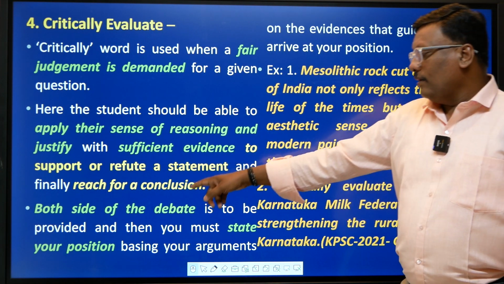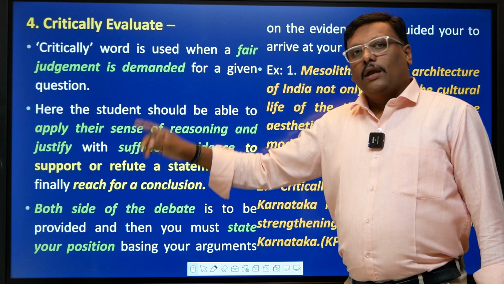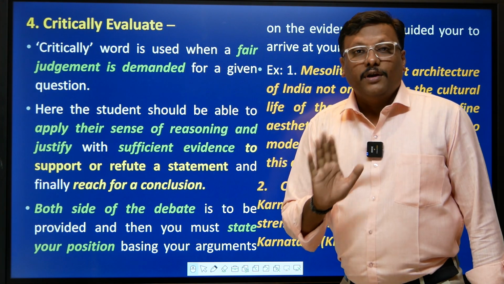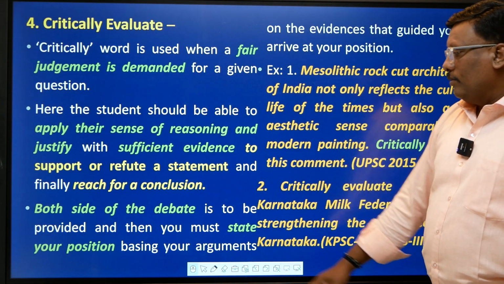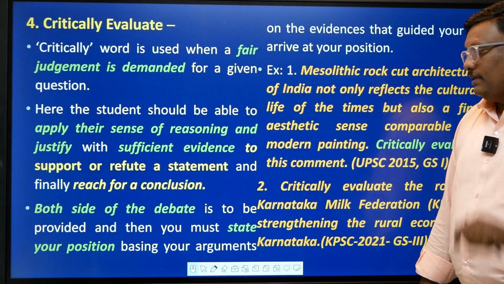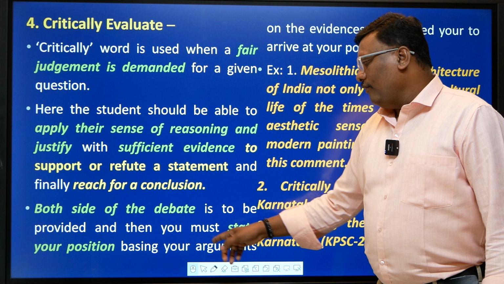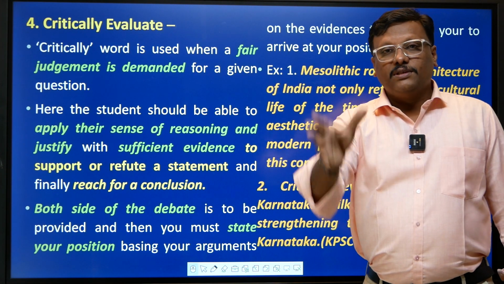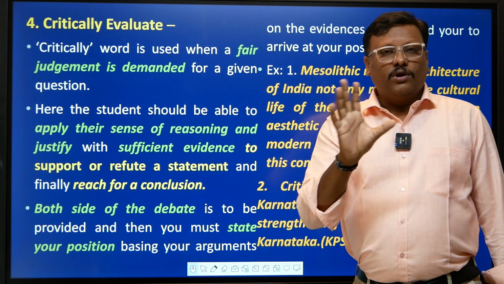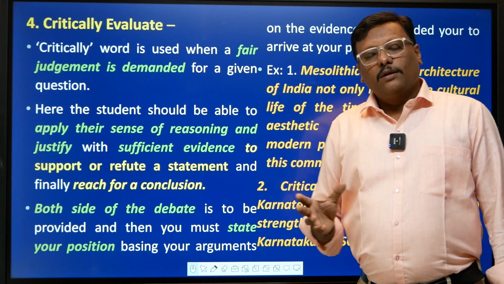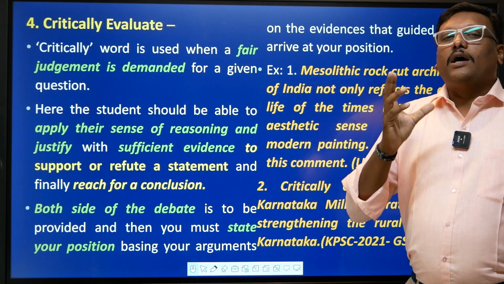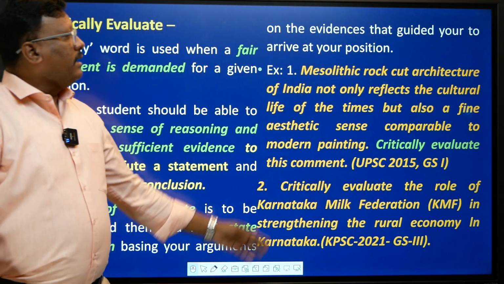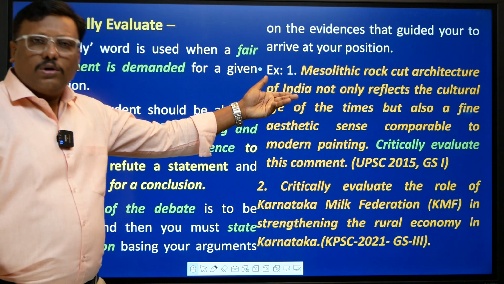After which you have to conclude, because conclusion is a must in evaluate or critically evaluate type of questions, your verdict matters the most, right? So both sides of the debate have to be presented. And you must arrive at a position based on whatever debate you have presented in the mains answer. Based on that, you have sufficient evidence to arrive at a particular verdict, right? So the evidence guides you to arrive at a position that's logical.